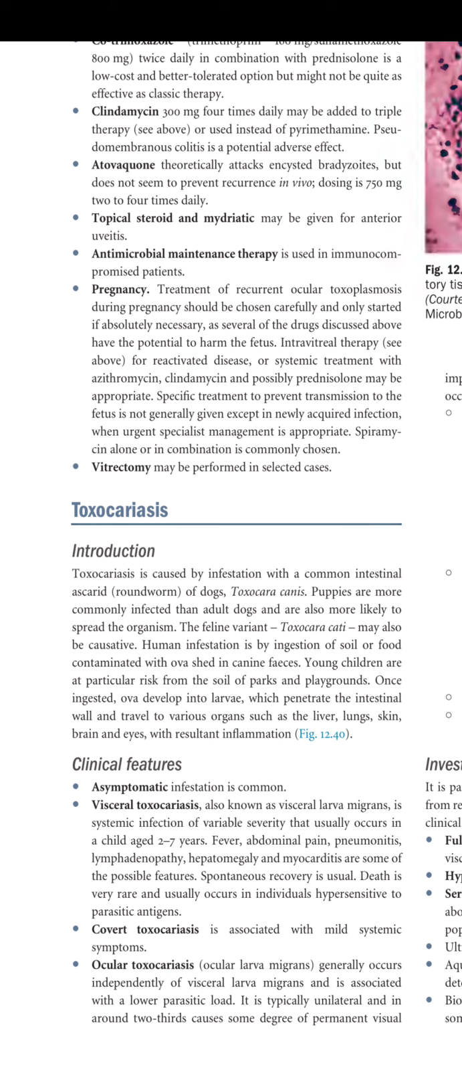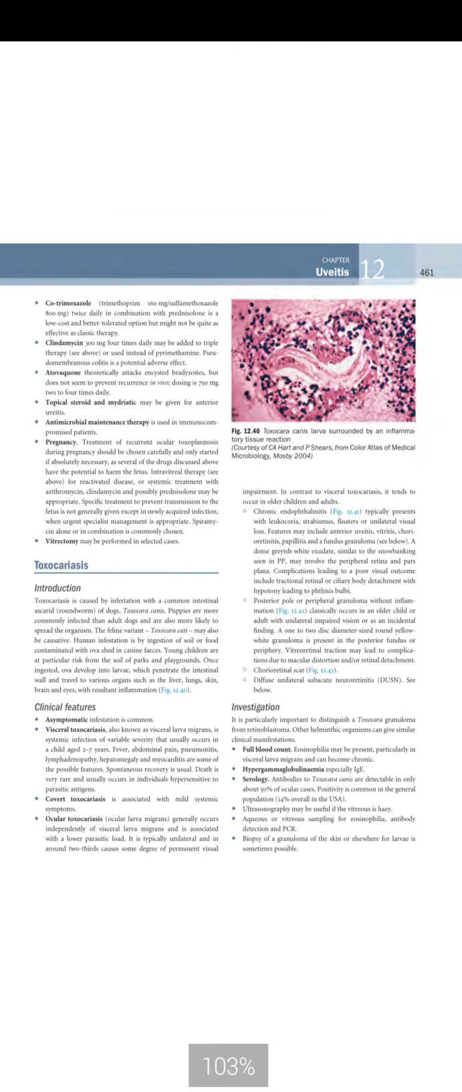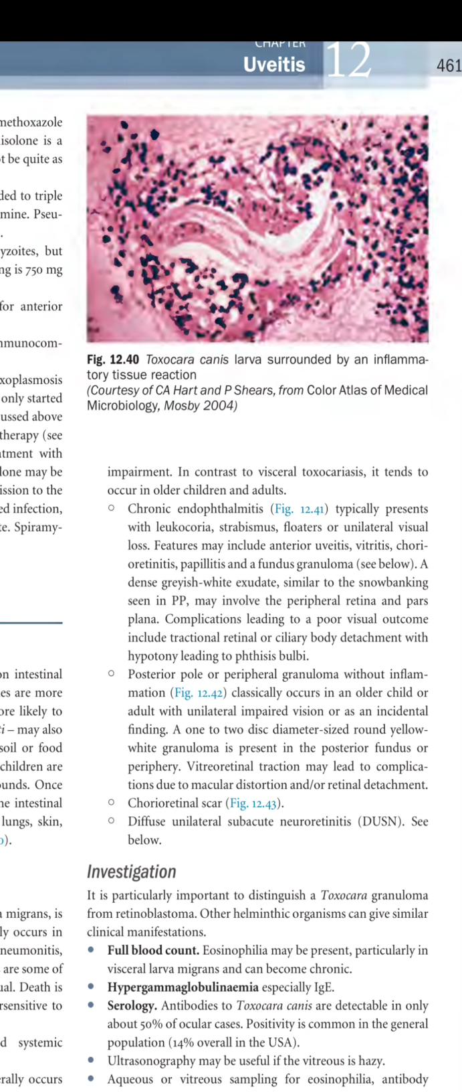Once ingested, ova develop into larvae which penetrate the intestinal wall and travel to various organs such as liver, lungs, skin, brain, and eyes, with resultant inflammation. So let's see figure 12.40. It is showing the Toxocara canis larva surrounded by the inflammatory tissue reaction.